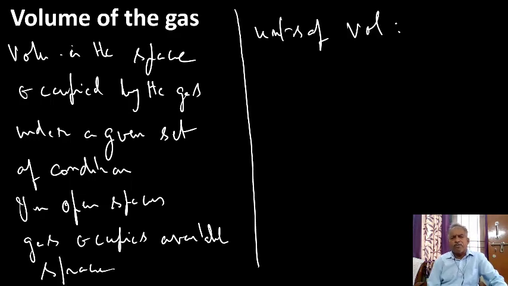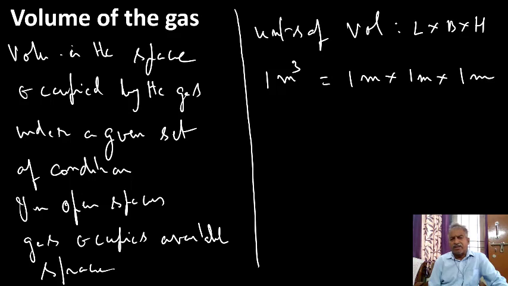Units of volume. Volume can be measured in terms of meter cube, centimeter cube, liters, etc. Formula for volume: volume equals length into breadth into height. So 1 meter cube equals 1 meter length into 1 meter breadth into 1 meter height.